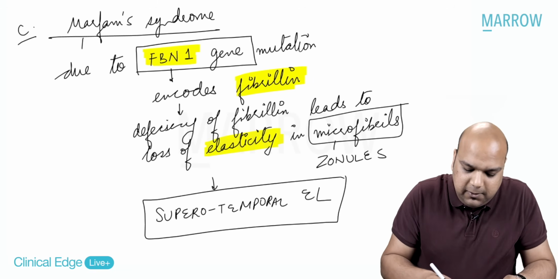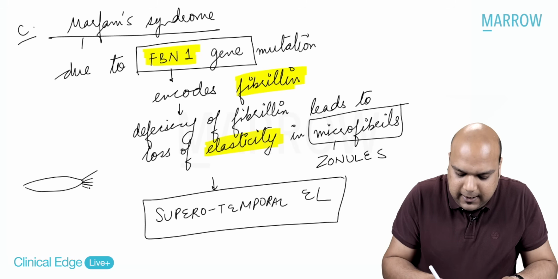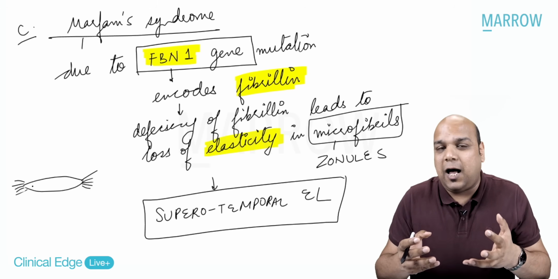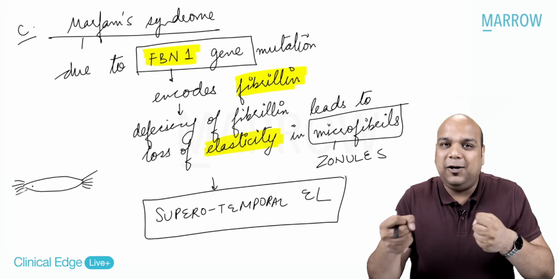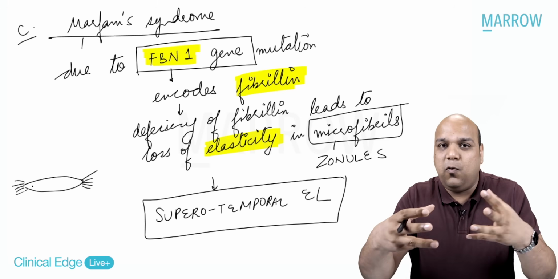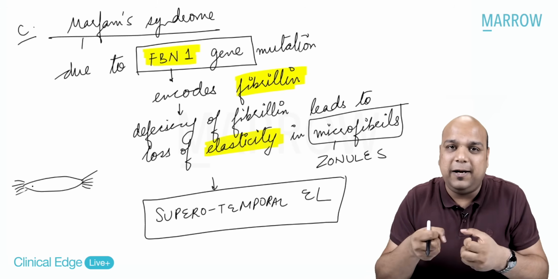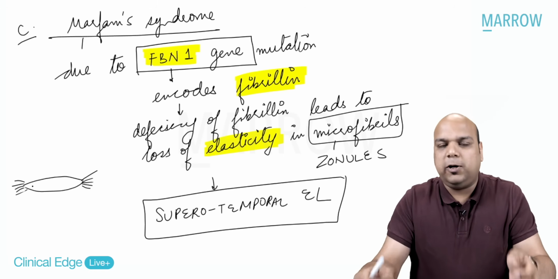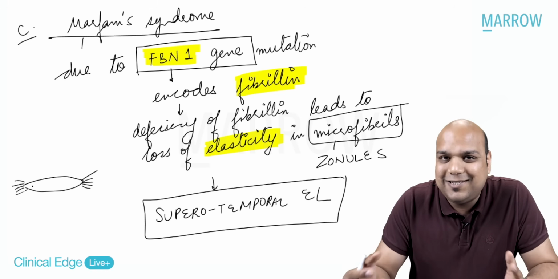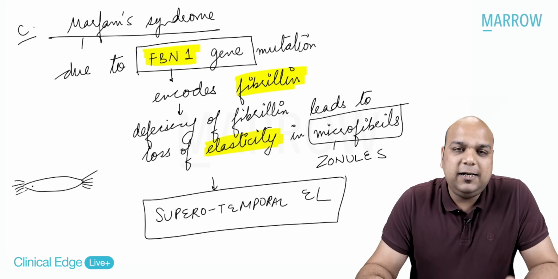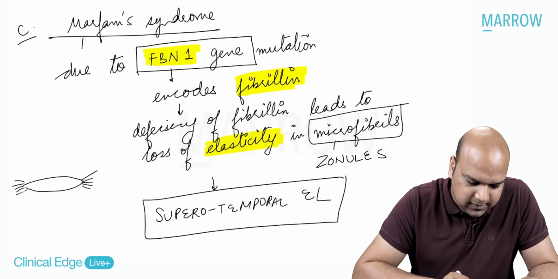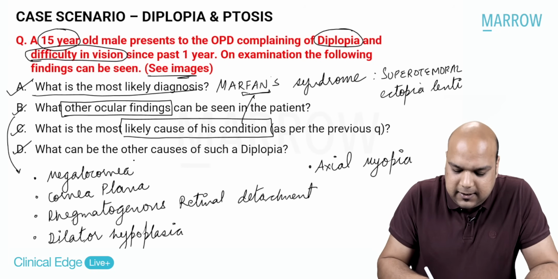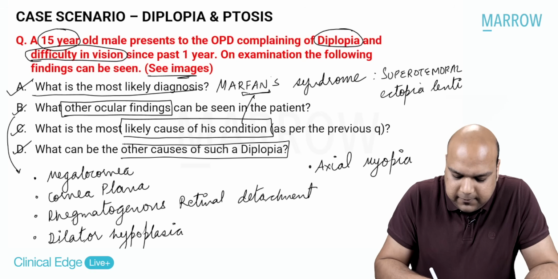The lens, everybody, we remember the lens is held by zonules, microfibrils. So when these microfibrils or zonules are taut, everybody, they are not able to have elasticity, they are not able to move back and forth, they are not able to constrict and relax, everybody. That is when they will break, everybody. Yes, if you are rigid, you will break. So when they break, it leads to supratemporal ectopia lentis, and that is how this condition is causing supratemporal ectopia lentis, Marfan syndrome. Are we clear about this? Okay, all right. Now, moving on to the last question in this. What can be the other causes of such a diplopia?